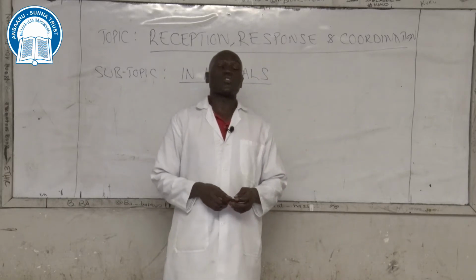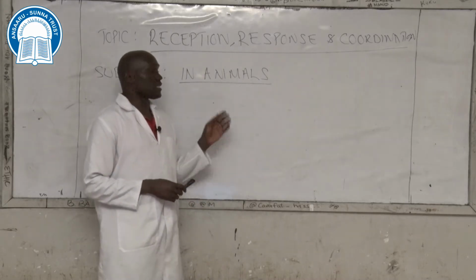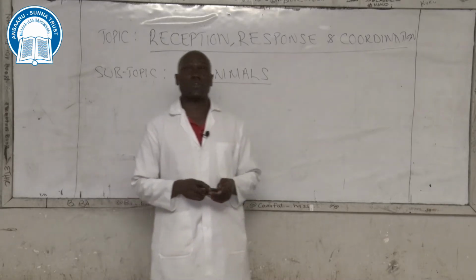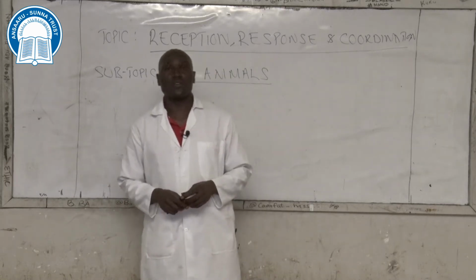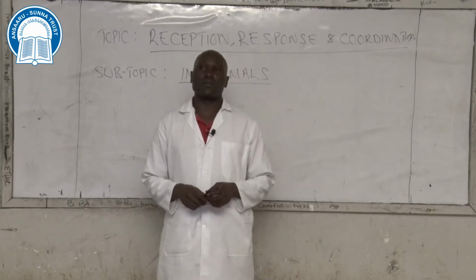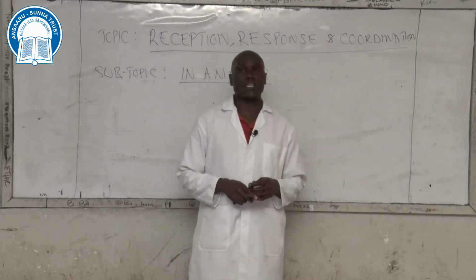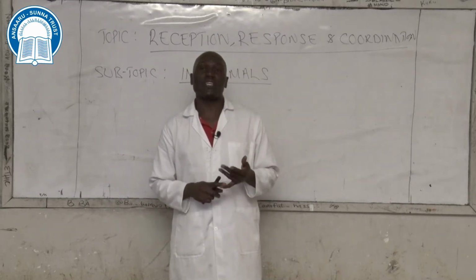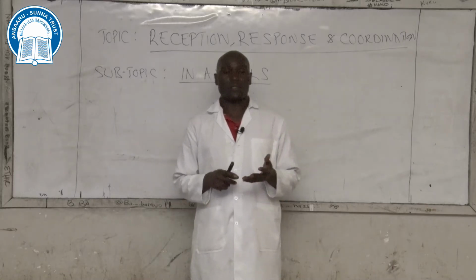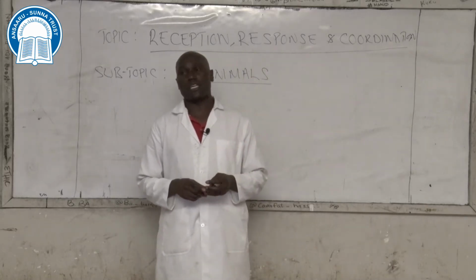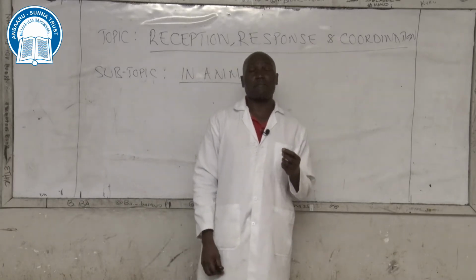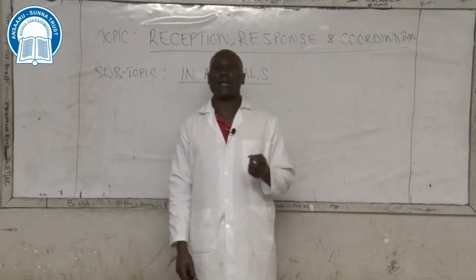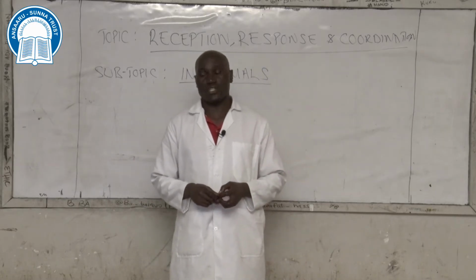So mammals of all human beings do have a well-developed and complex means of irritability, response, and coordination. So if we pick on human beings and then look at how response and coordination is brought about, we find that we do have two main types of communication within the bodies of animals, in this case human beings. The two main types of communication are nervous communication and endocrine communication.